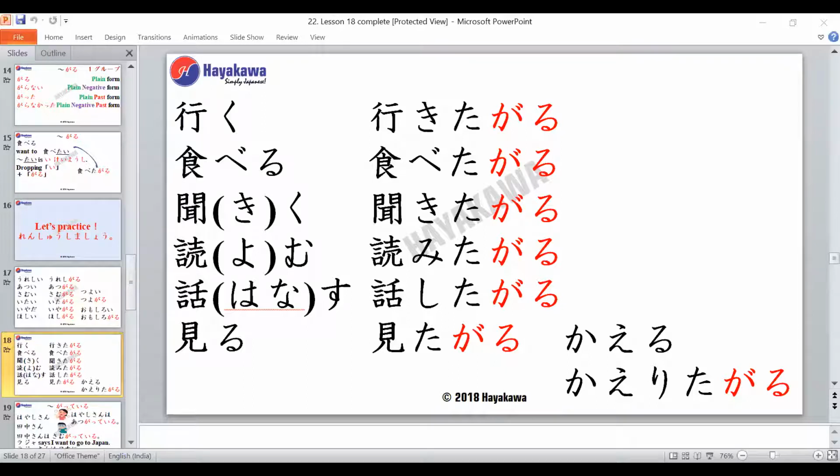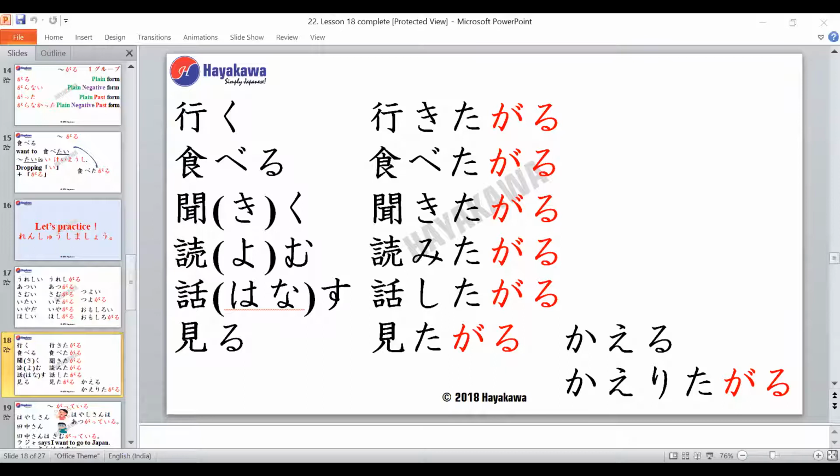Okay. So shall we read all the verbs once together along with the Garu form? So we have Iku, Ikita Garu. Taberu, Tabeta Garu. Kiku, Kikita Garu.